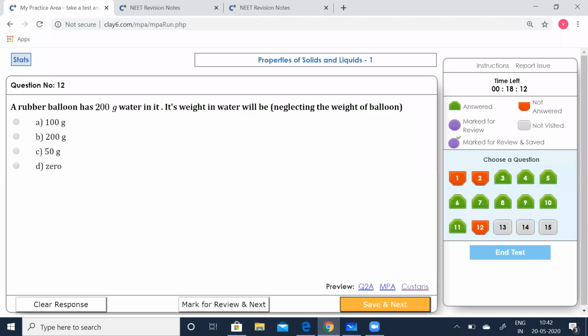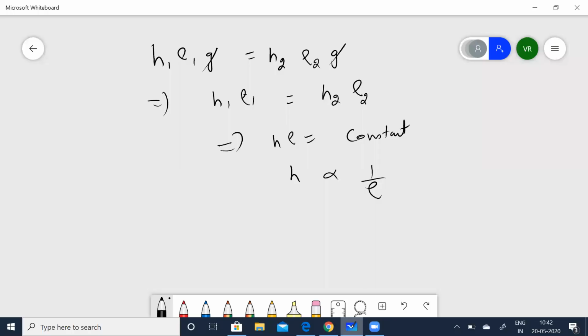A rubber balloon has 200 grams water in it. Its weight in water will be what? This is an interesting problem.